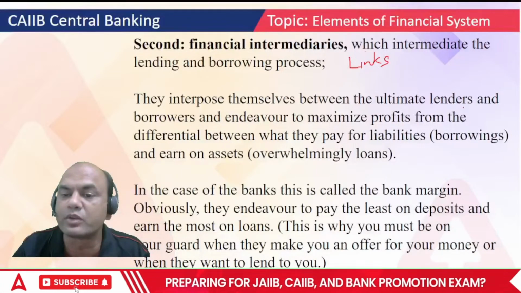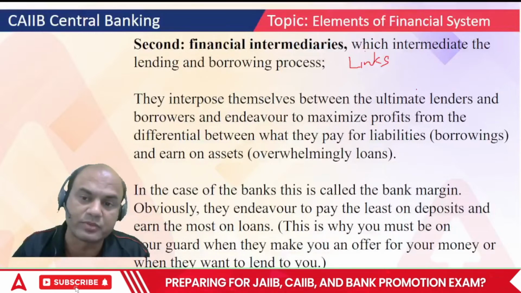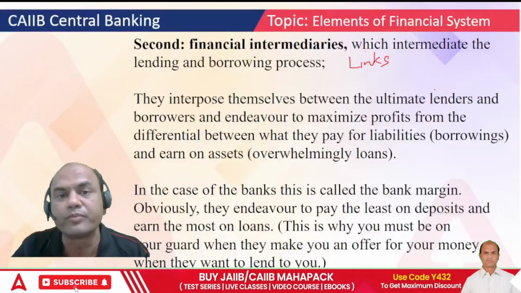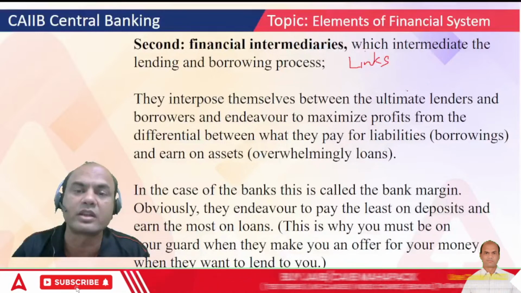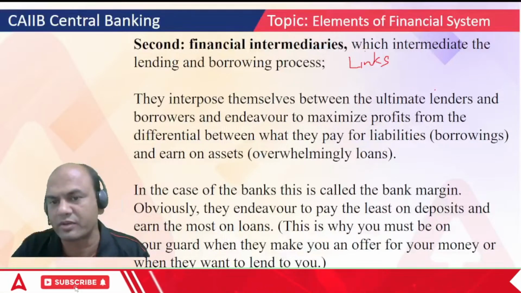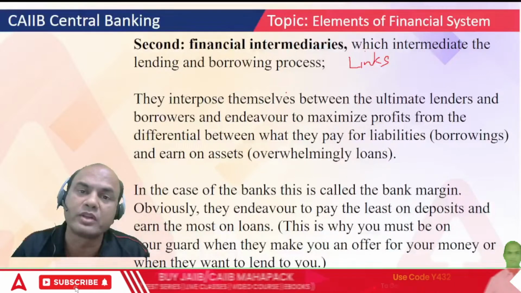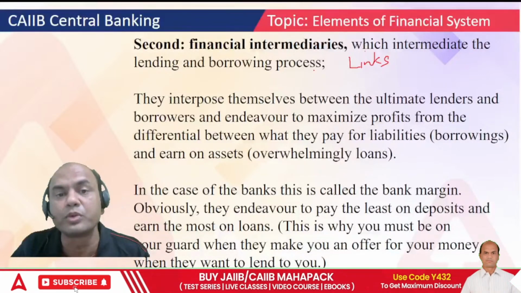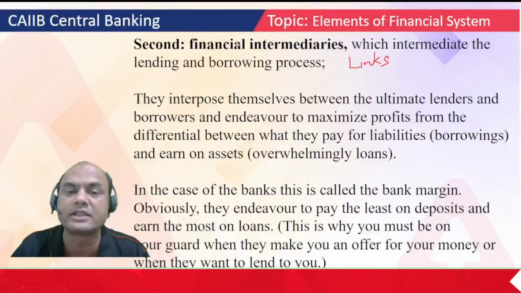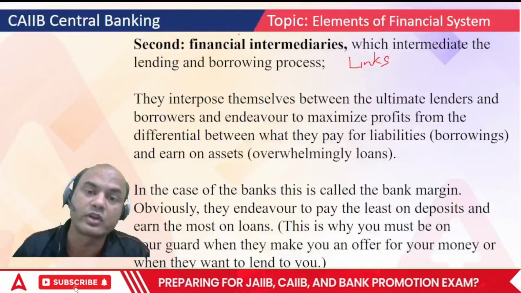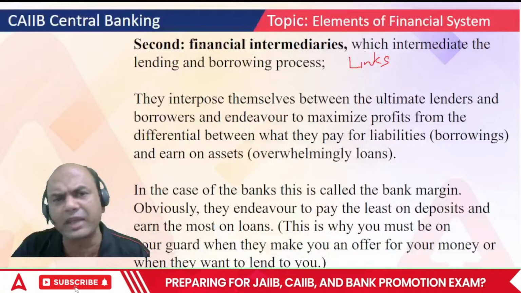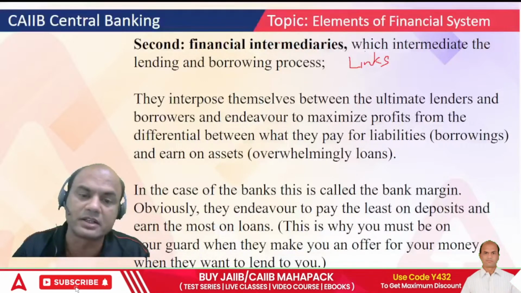Lenders means the one who is investing, like I myself, or you, investing in FDs or in mutual funds or shares anywhere, and the borrowers. And who is between us? Suppose I want to invest in a mutual fund, I'll have to go to the mutual fund company. So that becomes the financial intermediary. If I want to invest in a bank, the bank becomes the financial intermediary.